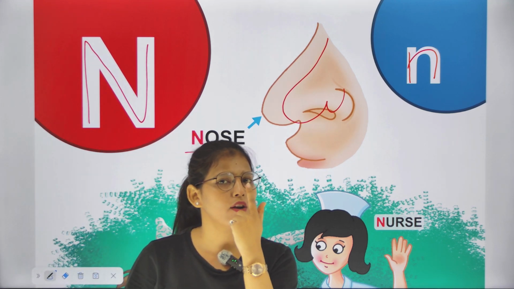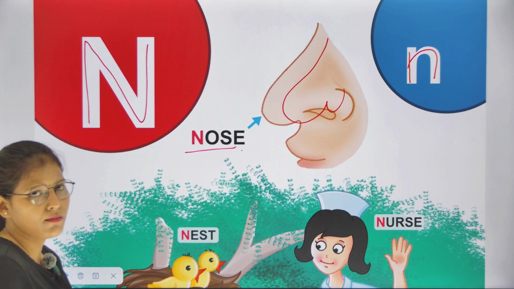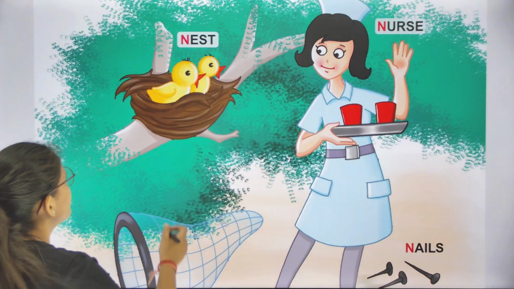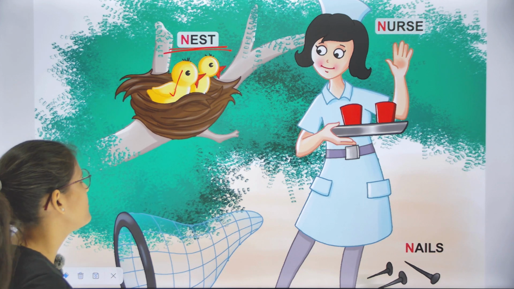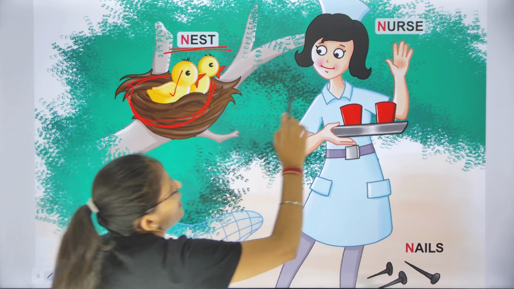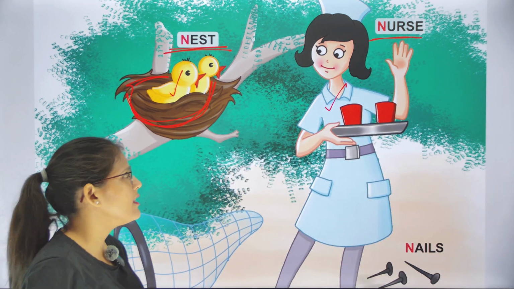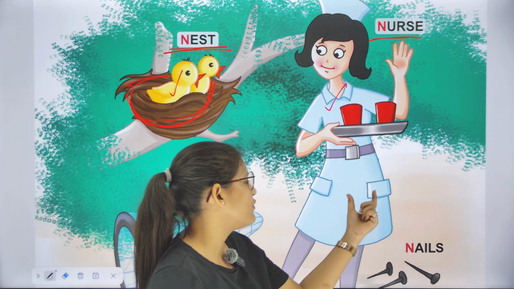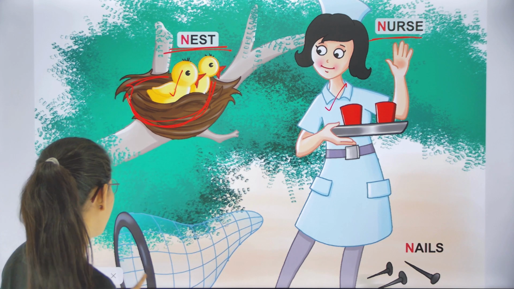We have one nose. We smell with our nose. हम अपनी nose से क्या करते हैं? Smell करते हैं. Okay? N is for nest. Nest means class, this is a nest. And for nurse, we see nurse in the hospital. हम कहाँ देखते हैं nurse को class? तो hospitals में होती हैं. So we see nurse in the hospital. N is for nurse.